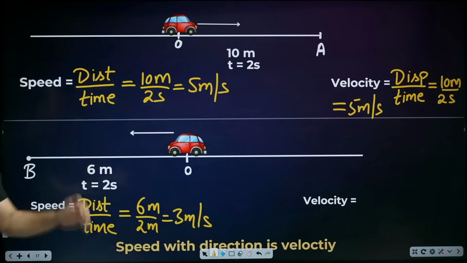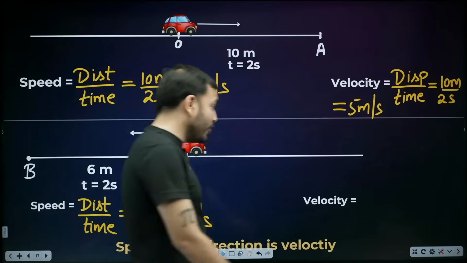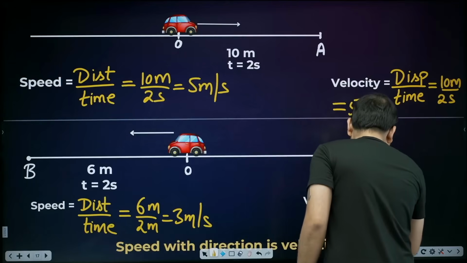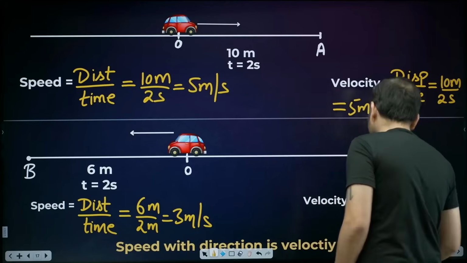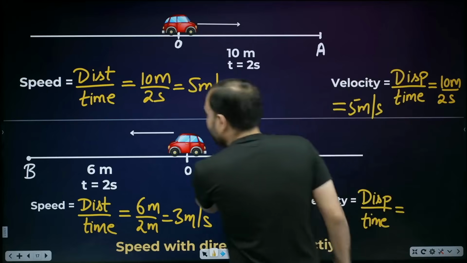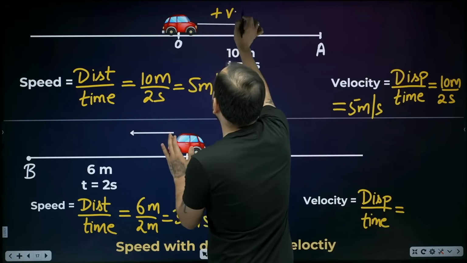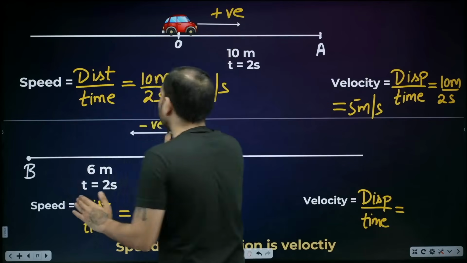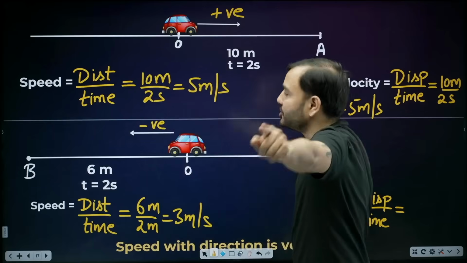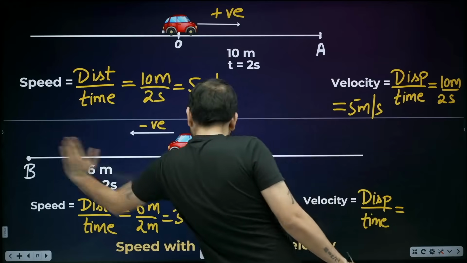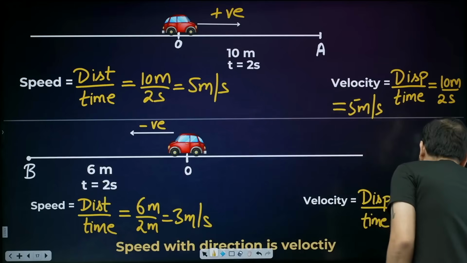This is speed. Now if we talk about velocity, displacement upon time. Now tell me, if I take this side as positive, won't I have to take other side as negative? And displacement involves direction. So how much is the displacement here? Minus 6 meter.